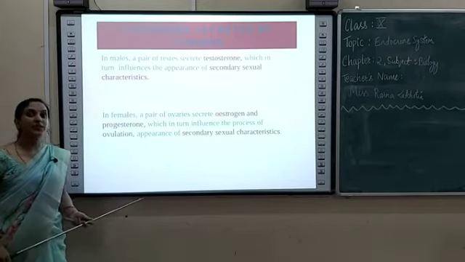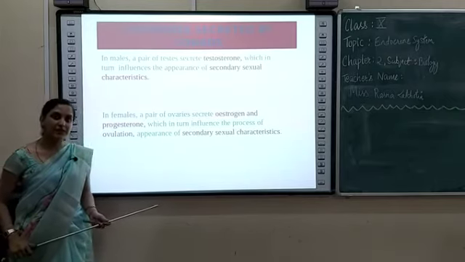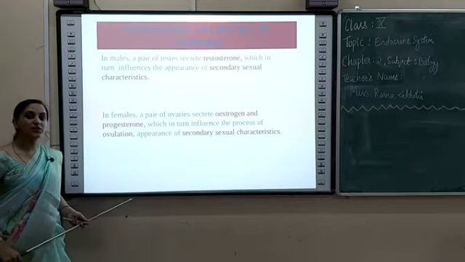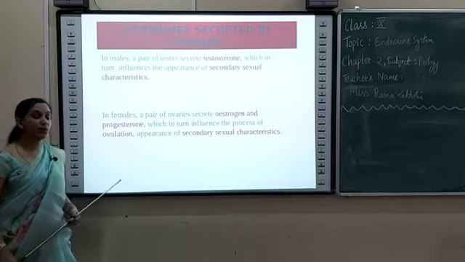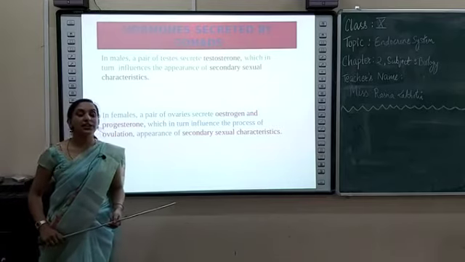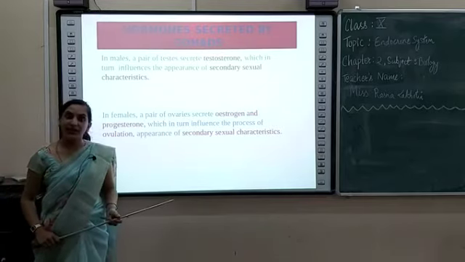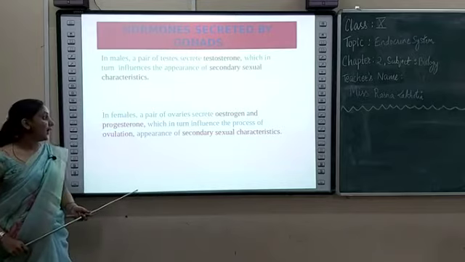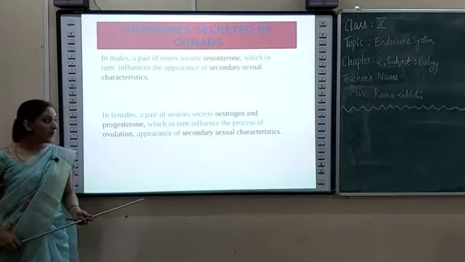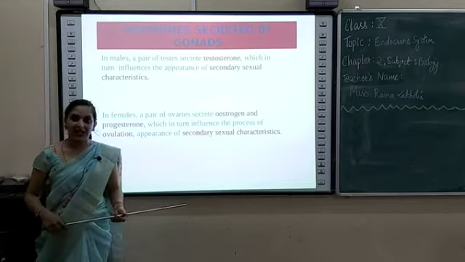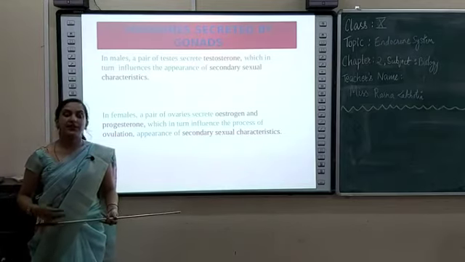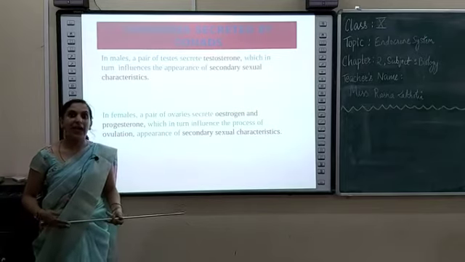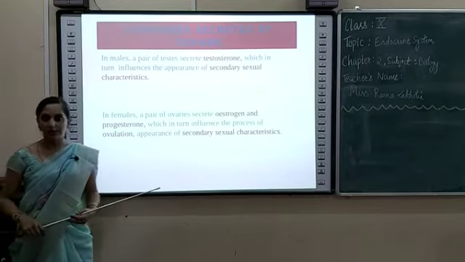In females, you already know they have a pair of ovaries that releases hormones known as estrogen and progesterone, which influence the process of ovulation. Since the time of puberty, girls start releasing eggs, and also secondary sexual characteristics appear: breast enlarges, voice deepens, hip broadens, because of these hormones.